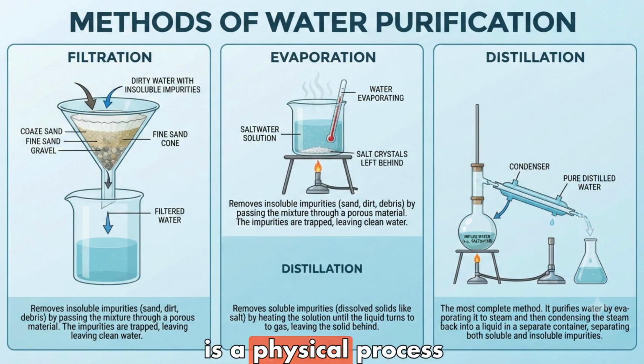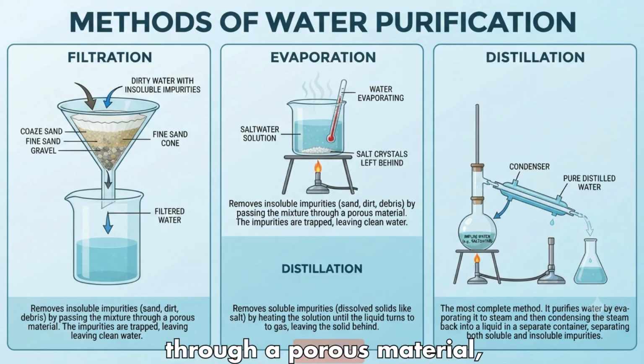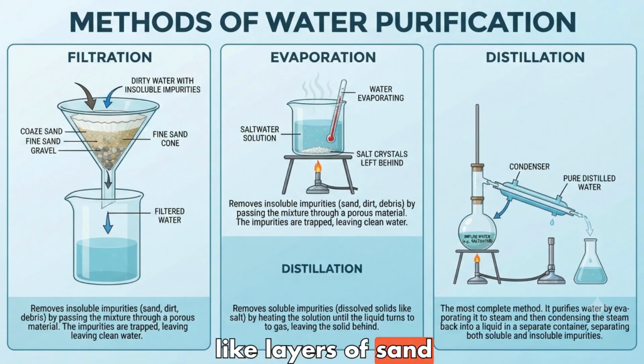Filtration. This is a physical process used to remove large, insoluble impurities, like sand, dirt, and debris. Dirty water is poured through a porous material, like layers of sand and gravel in a funnel, which traps the solid particles but allows the clean water to pass through.